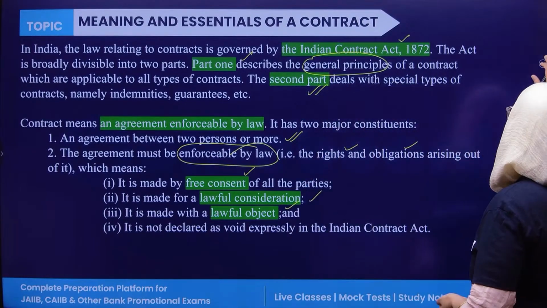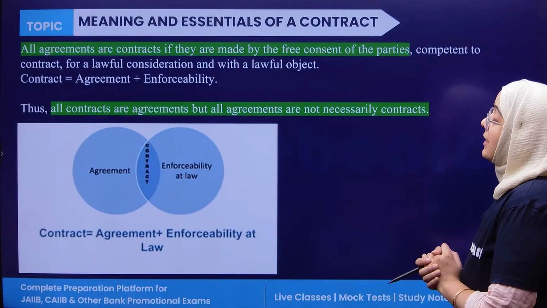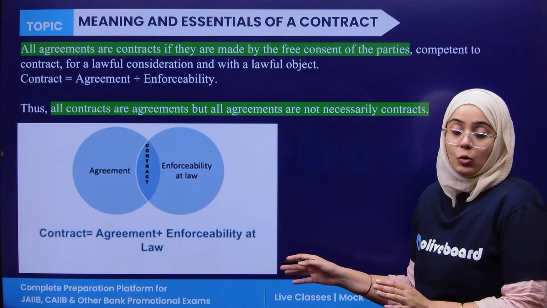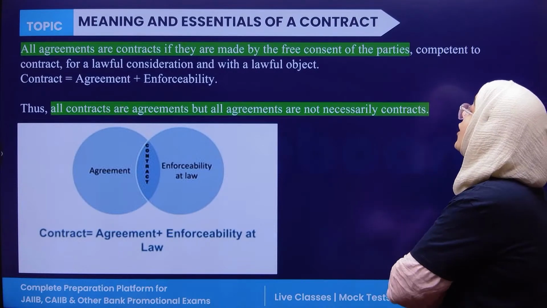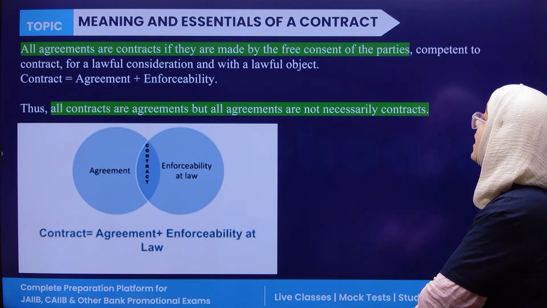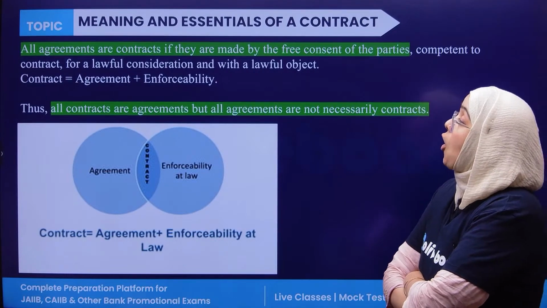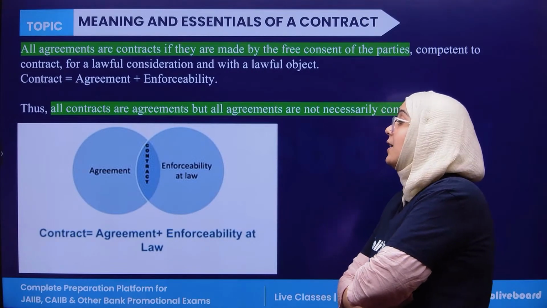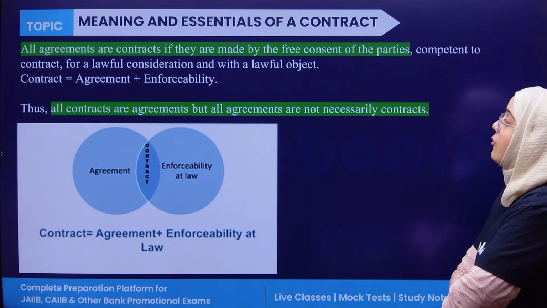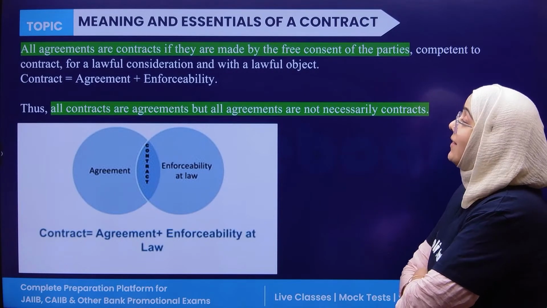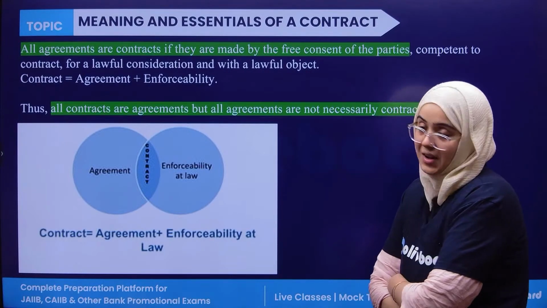Next, if we talk about contract and agreement, there is a very important thing you have to understand here: all agreements are contracts if they are made by the free consent of the parties. Contract equals agreement plus enforceability.